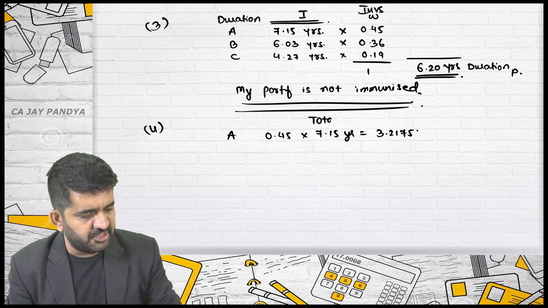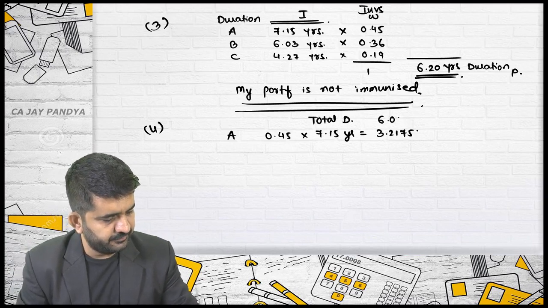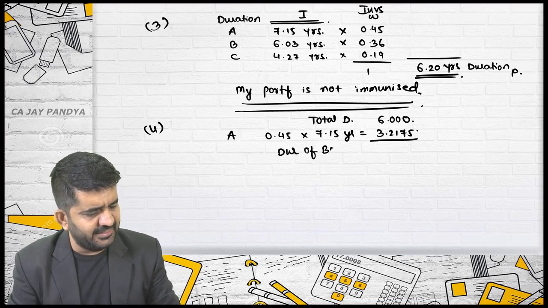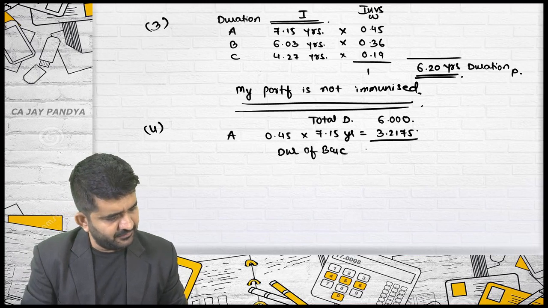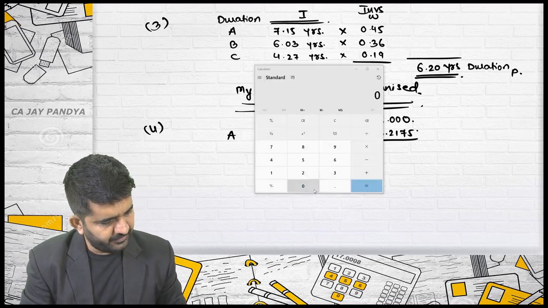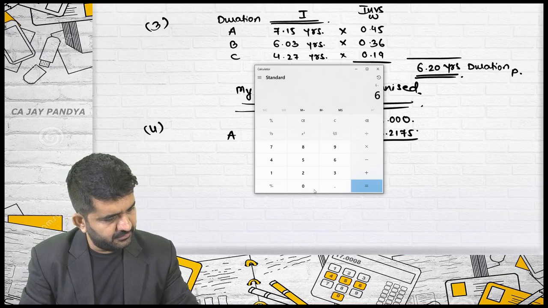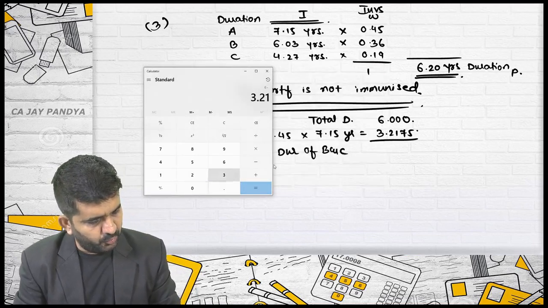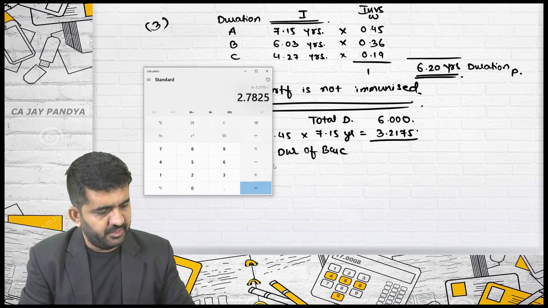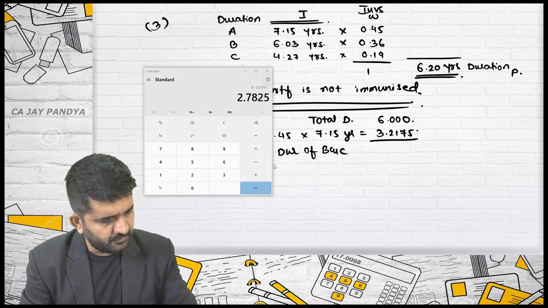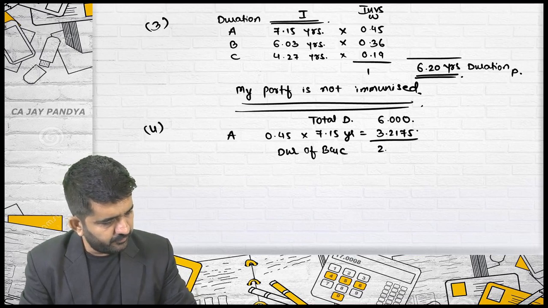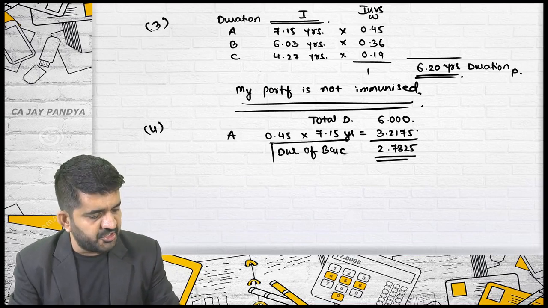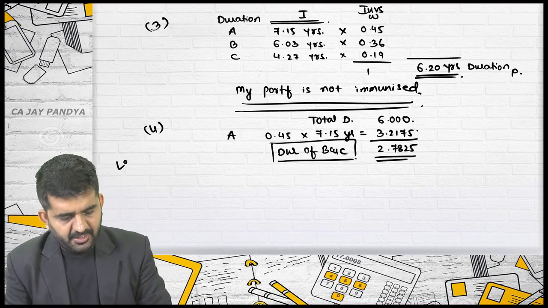What is the total duration required? 6 years. What should be the duration of B and C? It is 6 minus 3.2175, which is 2.7825. This should be the duration of B and C.